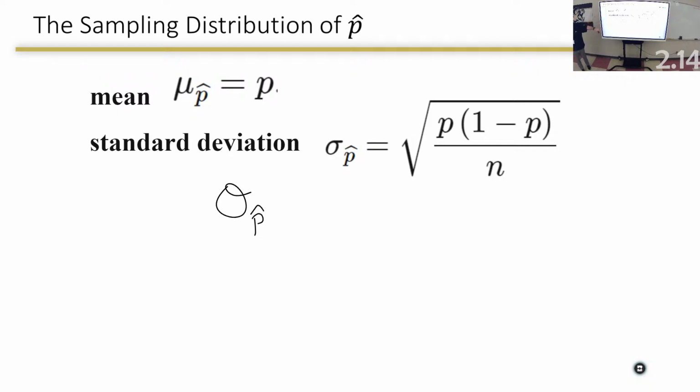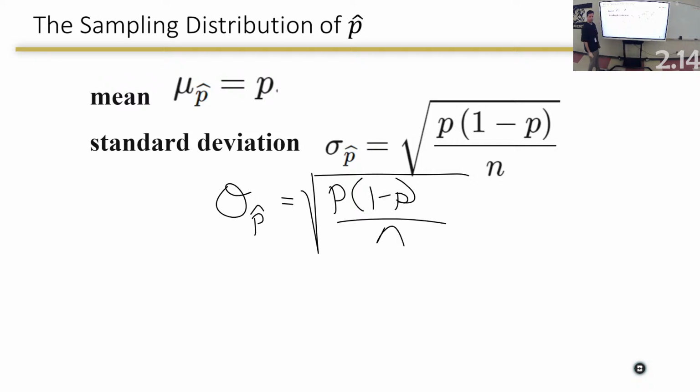The standard deviation of all the P hats will be equal to the square root. Why the square root? Because we always take the square root of variances. We have a P, and the 1 minus the P, and we're going to just divide that by n. These formulas are on your formula sheet. This one and this one are on your formula sheet. However, I really believe you won't need them because as many times as we use them, you guys will get comfortable with it. If you brain fart, they're on there.